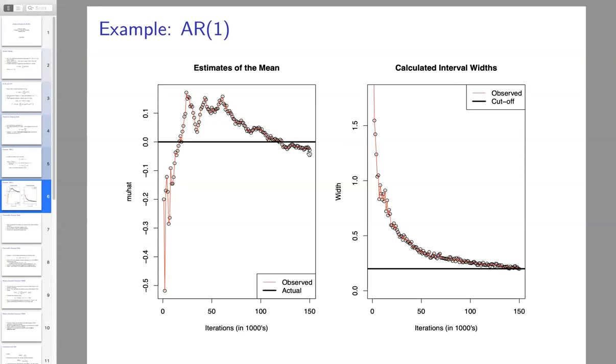And also, the estimate at that point is close to 0. That's the black line. We know that is the truth. And it's maybe minus 0.02 in that range. And then I'm satisfied, right? I've estimated my value with a narrow enough confidence interval that I'm happy, and I can stop my simulation at that approximate 150,000 draws.